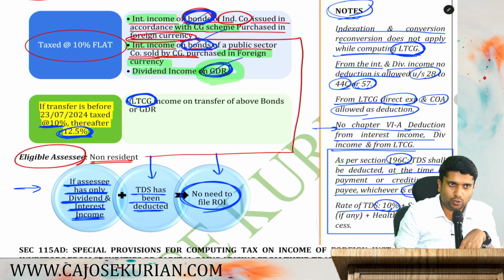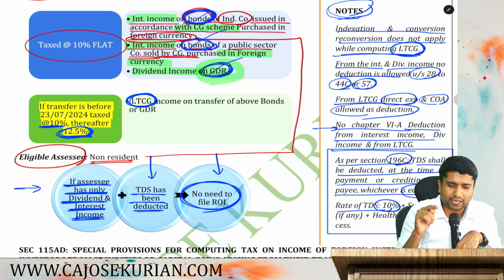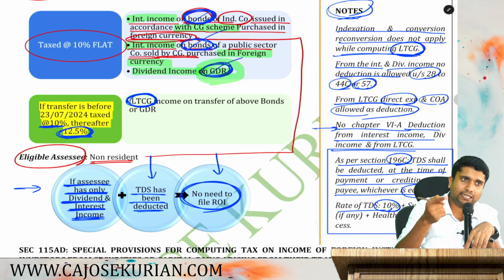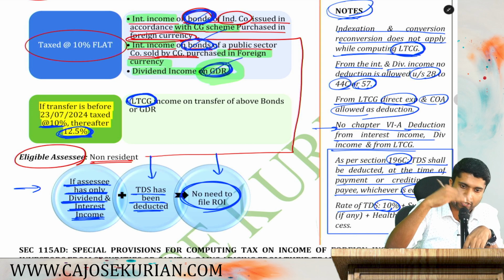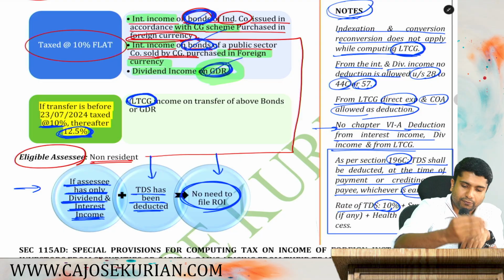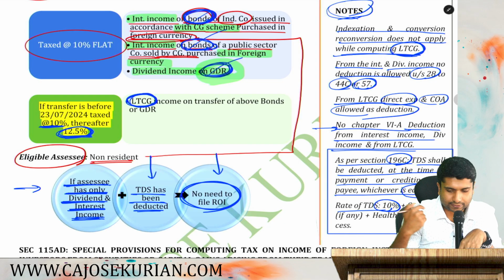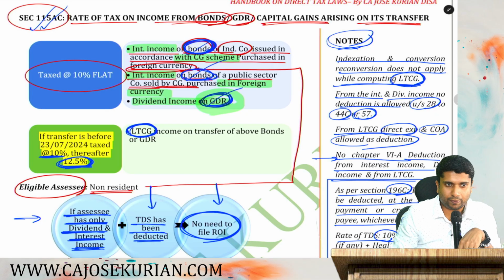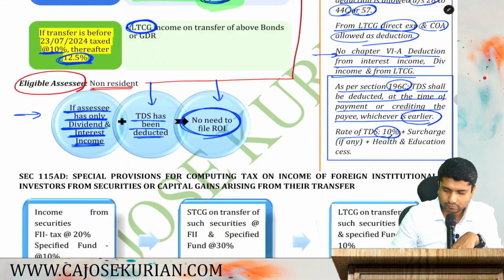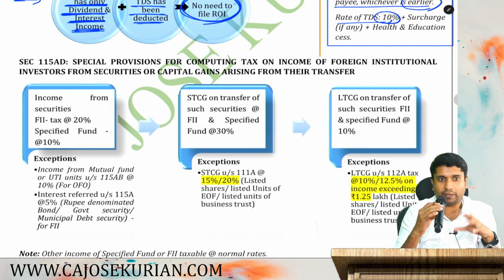I hope this is also clear. Comparatively smaller one, easy one. So it is applicable to non-residents and the incomes are interest income from bonds of a public sector company or an Indian company, then dividend income from GDR and long-term capital gain on transfer of bonds and GDRs. That's all about 115AC, and I hope it is clear for you. After completing AD also, we'll solve some questions by mixing everything.